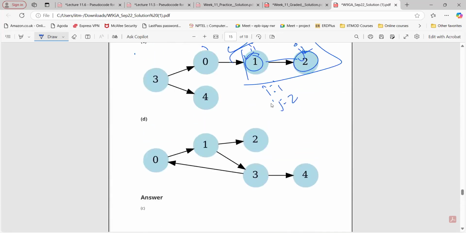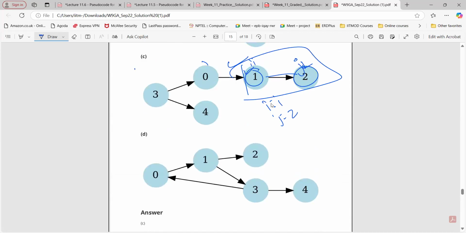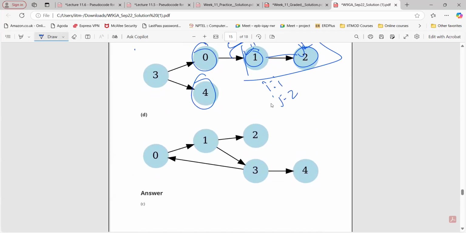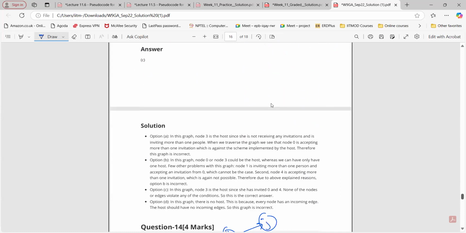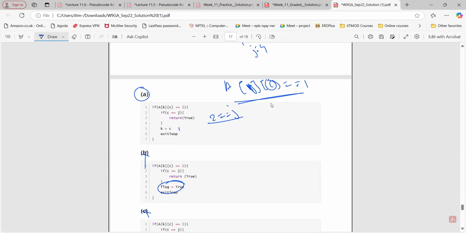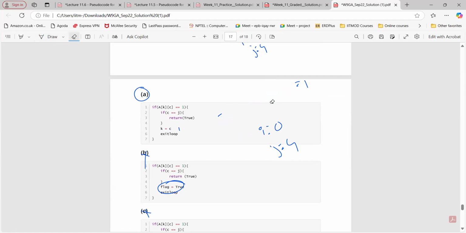Doesn't accept the invitation, there will be no edge. Yeah. So for example, 0 to 4, we don't have an edge. So they are not ancestors, and they also didn't receive the same message. So when I say 0 and 4, let's try I0, J4. So it should return false in this scenario.